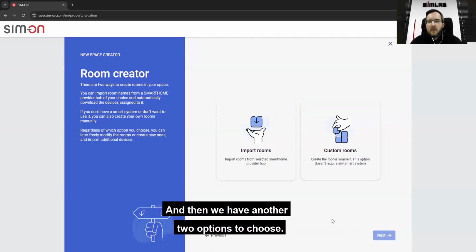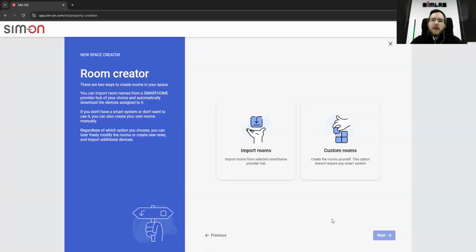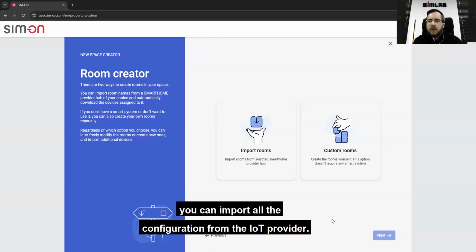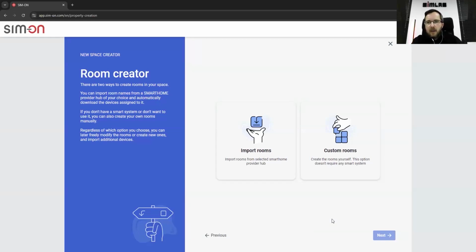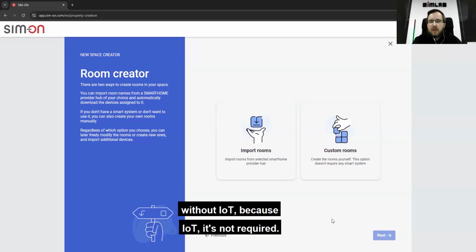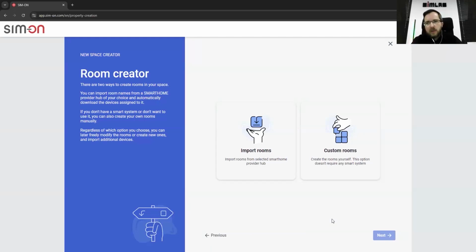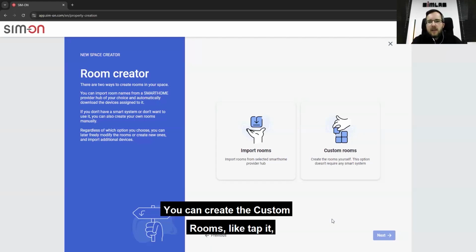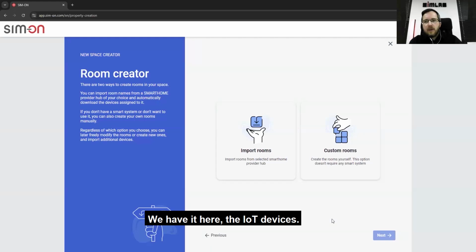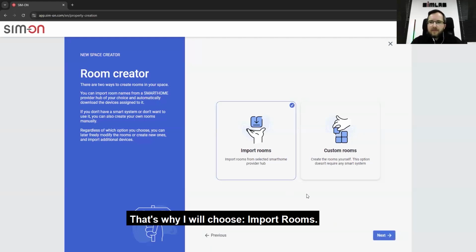And then we have another two options to choose. One is importing rooms and one is custom rooms. Why? Because if you have some IoT devices already configured in your space, you can import all the configuration from the IoT provider. If you don't have them and you want to use Simon as an asset container or ticketing system communicator without IoT, because IoT is not required, you can use it without it. You can create custom rooms like room 1, room 2, or the saloon, bathroom, whatever, and then go next. We have the IoT devices here, so I will choose import rooms.